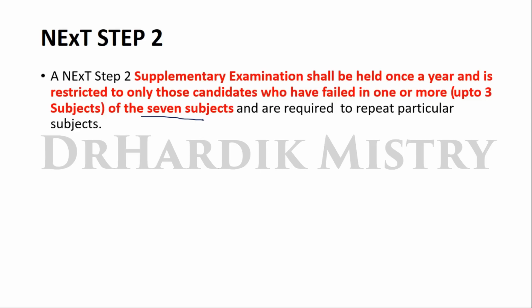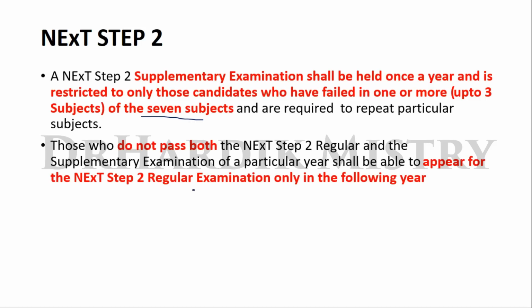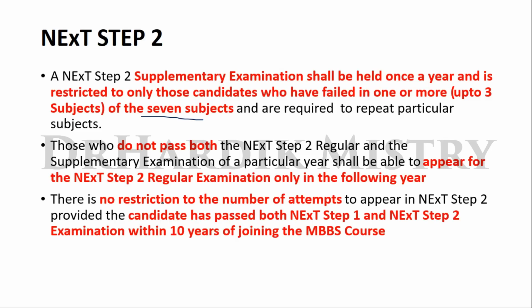That means out of 7, if you failed in 3 subjects, then and only then will you appear for the supplementary examination. That is the meaning of this sentence, and you are required to repeat the particular subject. That means the subject that you have failed in NExT Step 2 examination, only that subject you will repeat, not all other subjects. The student who does not pass both the NExT Step 2 regular examination plus supplementary examination shall appear for the NExT Step 2 regular examination only in the following year, that means next year. There is no restriction on the number of attempts to appear in the NExT Step 2 examination.